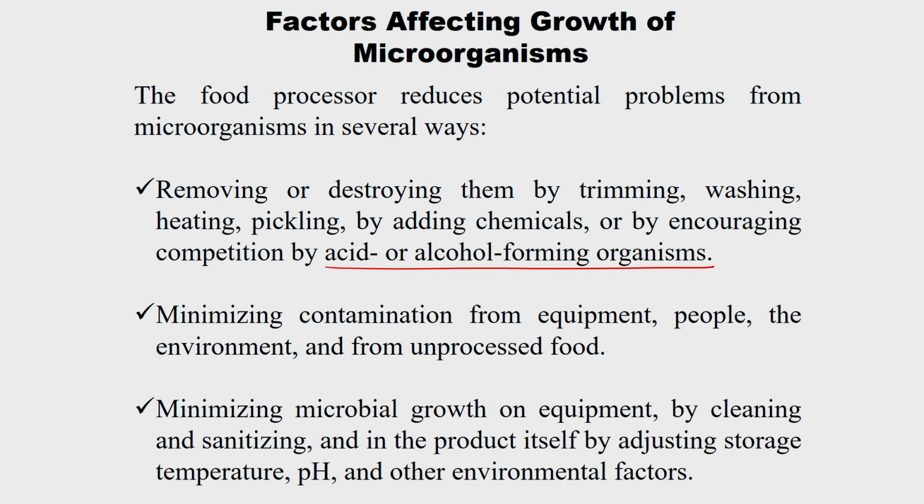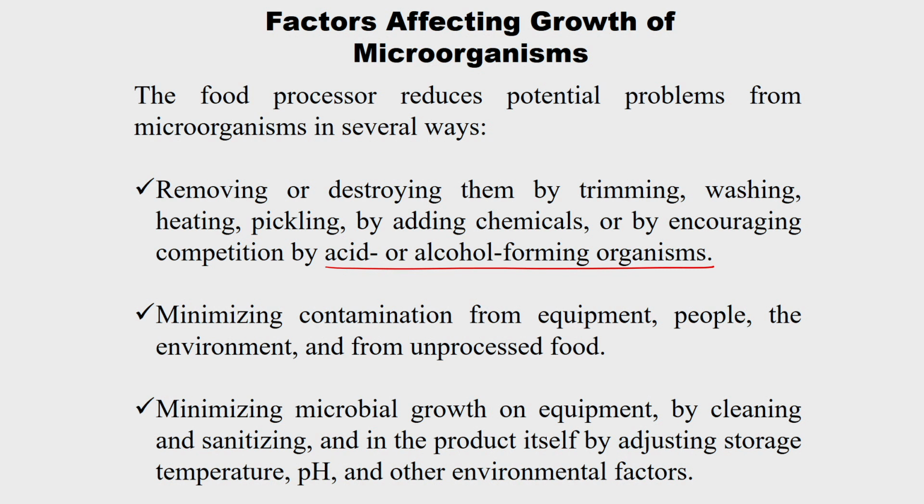For example, canning operations. If you want to can any food, the previous operations are trimming, washing, and heating, which is what we call blanching. It is done for many reasons. One is to inactivate enzymes as well as to remove the microorganisms. This has to be done prior to food storage or any food processing.